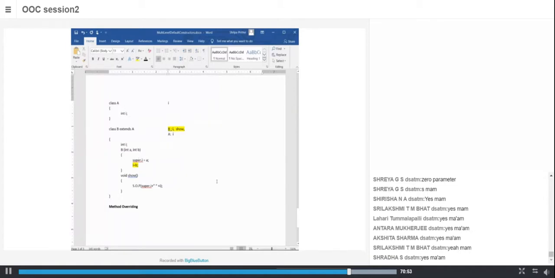So the two uses of super are: super is used to access the constructor of a base class, or override this base class constructor, and super is used to access the base class members. So these are the two uses of super. Any doubts? Any doubts? Answer.